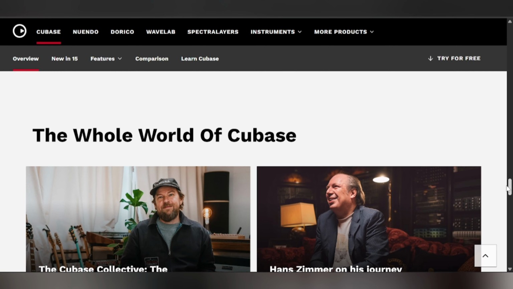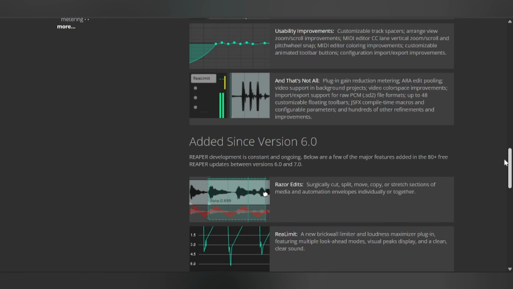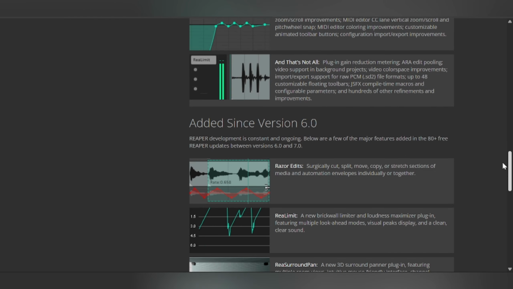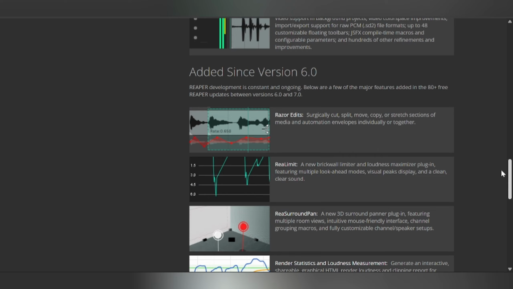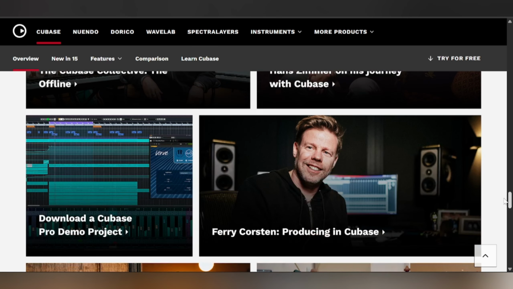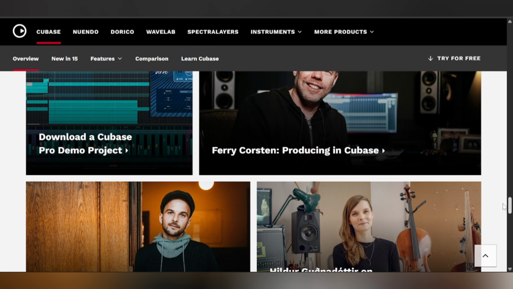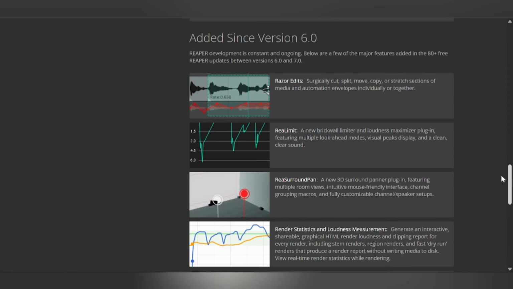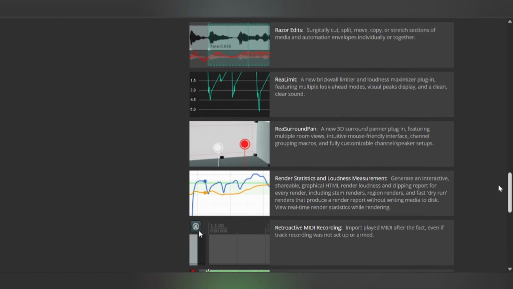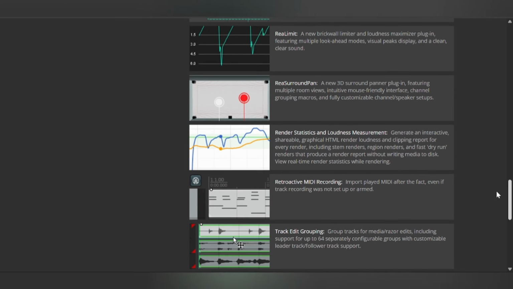Conclusion. Reaper shines in flexibility and low cost, making it perfect for home studios and users who want full control over customization. Cubase excels in feature depth and professional polish, supporting complex compositions with built-in scoring and advanced MIDI tools. The choice depends on whether you prioritize speed and adaptability or a robust, all-encompassing platform.